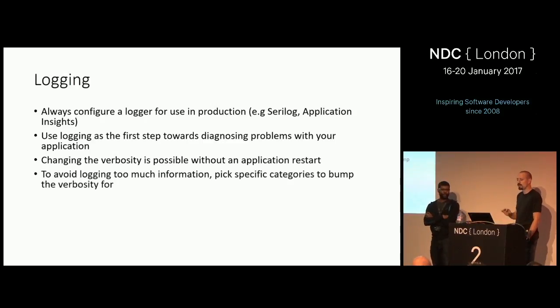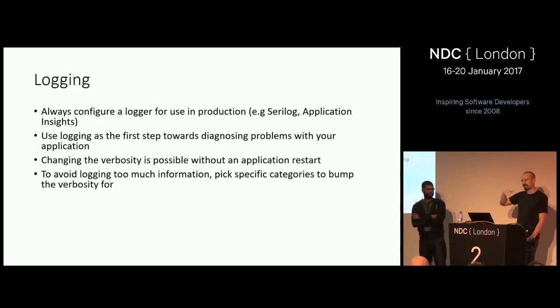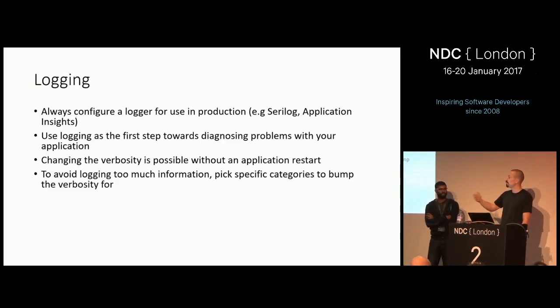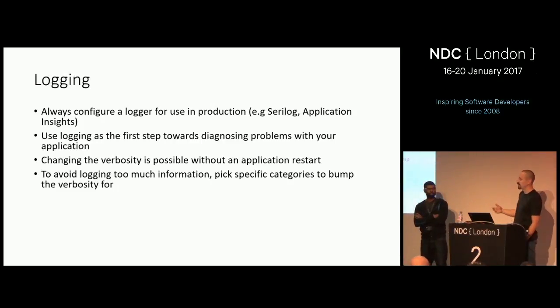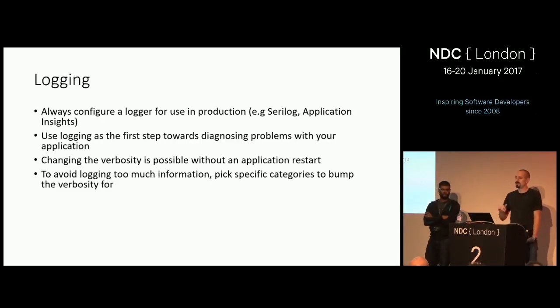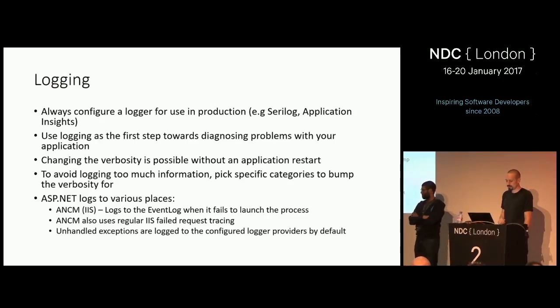To avoid logging too much, you can also tweak the category. Every log message goes through a specific category, and you can change the verbosity per category, and you can turn it off completely for other categories. Again, by default, we set up the template to capture information for all logs. The idea is that you can go in and put specific categories and dial them all the way up and turn other ones all the way down, depending on what you're trying to do.